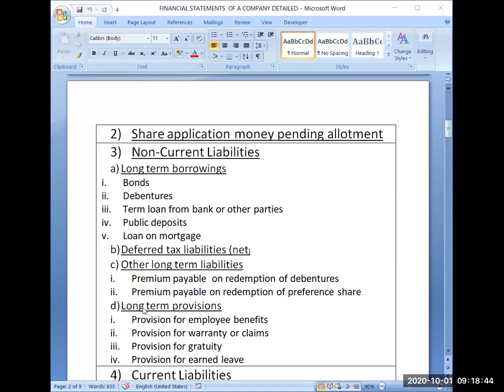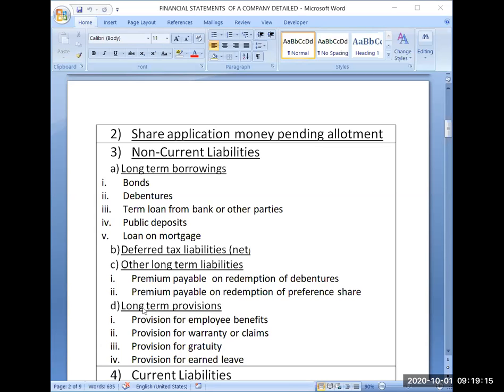And if you need funds for medium term, not for that much long term, because the tenure of public deposits will be 1 year to 3 years. So if you need funds for this much tenure, then you will be better opting for public deposits. Because the public is also searching for some fixed deposit like option that will give them a good amount of interest, they will also be depositing their money into your fixed deposits.